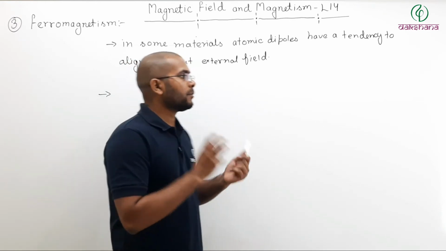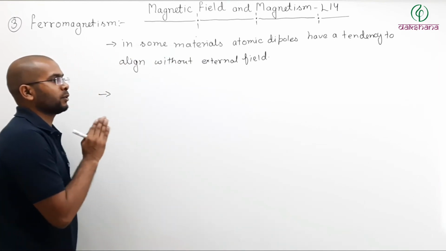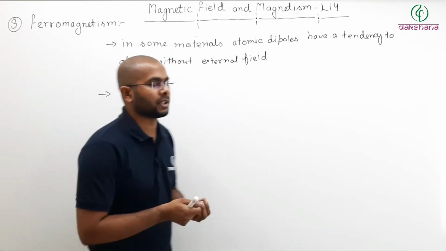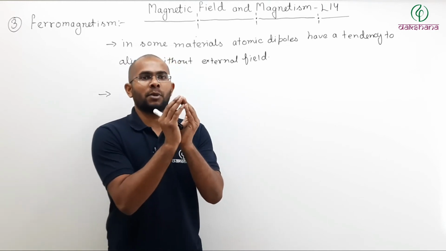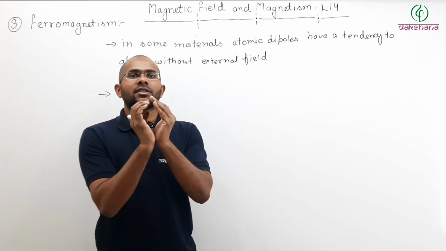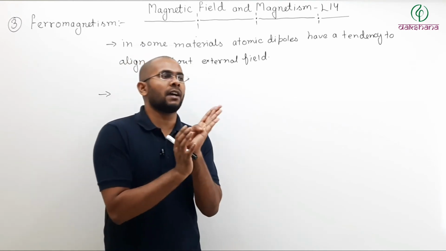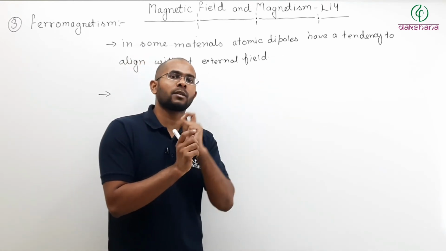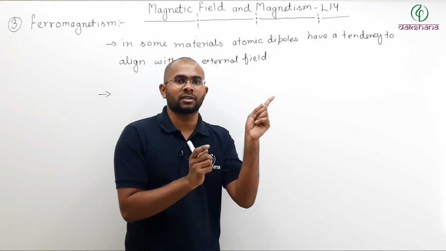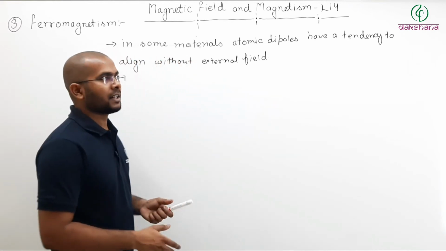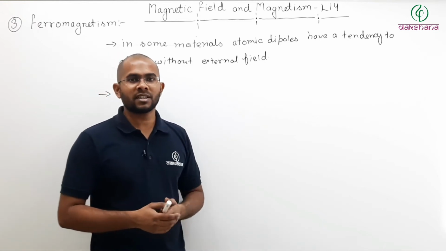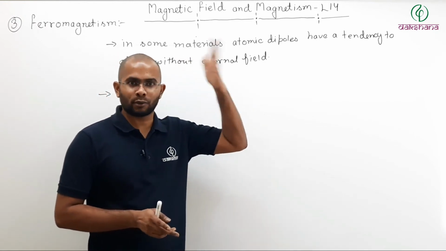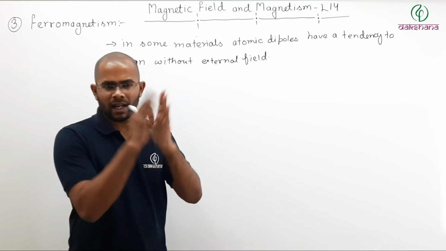So atomic dipoles club together to form a cluster of atomic dipoles, and this cluster overall will have a magnetic dipole moment in one direction. How many atoms? Approximately 10 to the power 20 or 25, something like that, a large number.